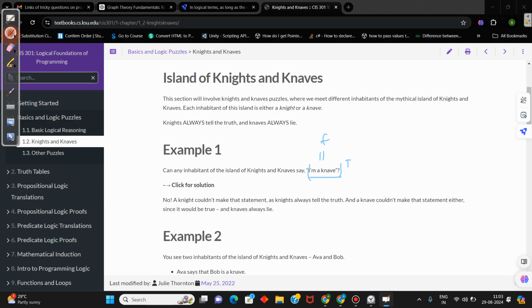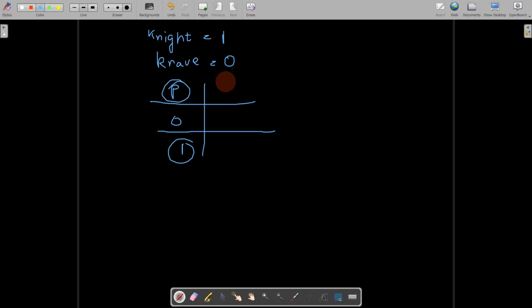If P is a knight, then this statement f should be true, but there comes a contradiction, which says that P should be 0, but we know that P is 1. Okay, so let us check another case.